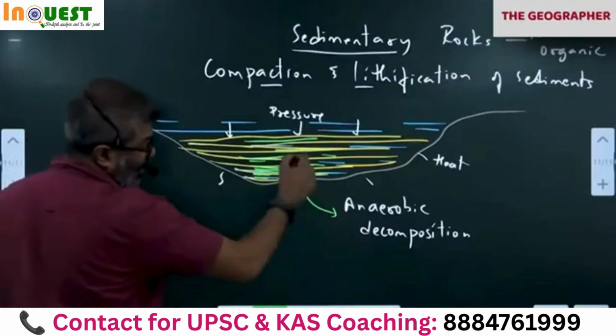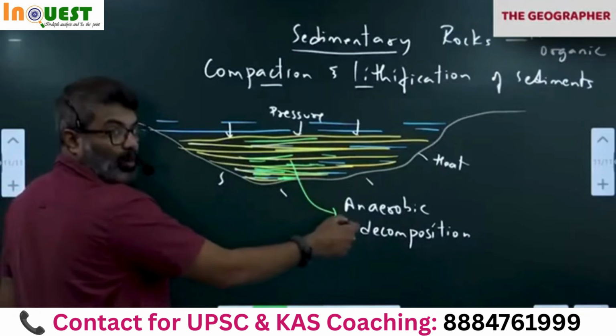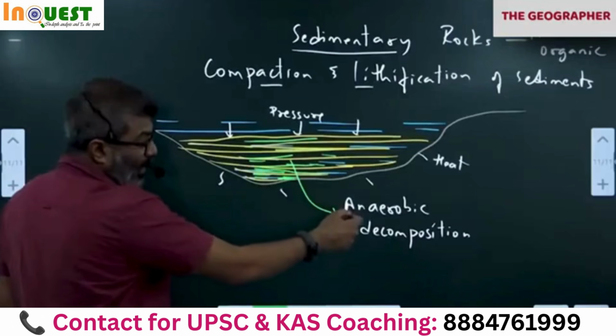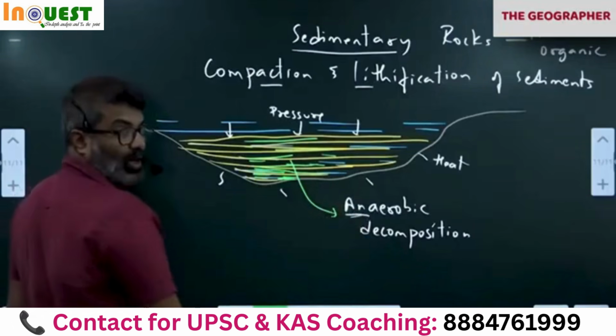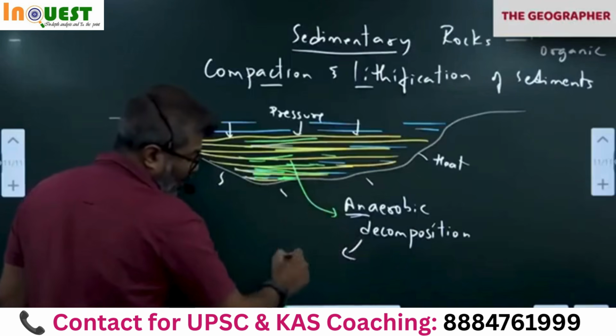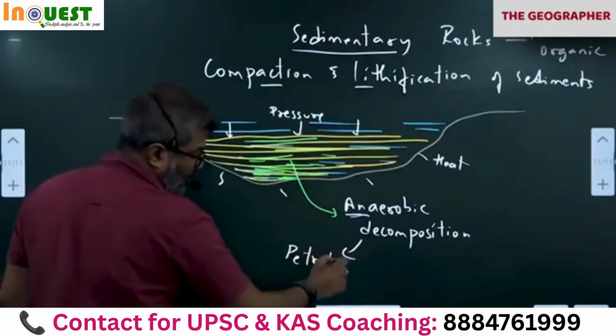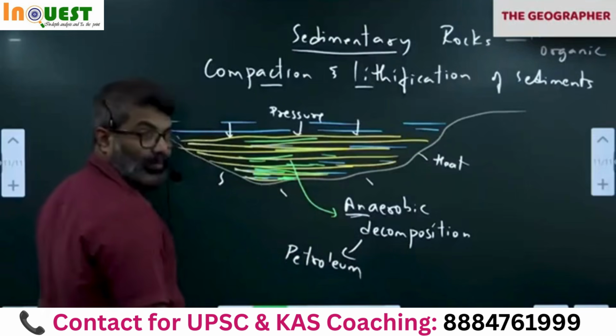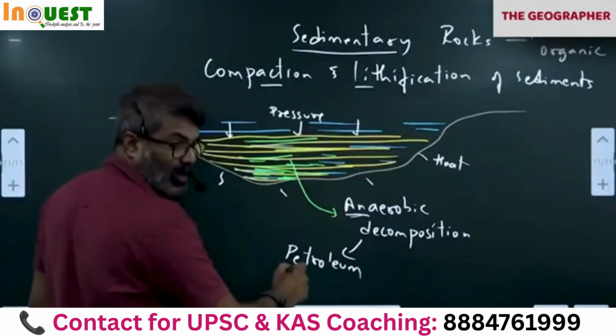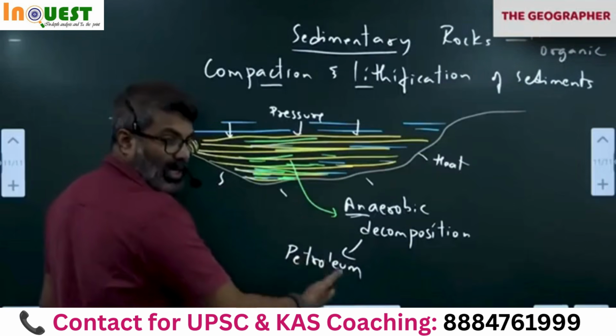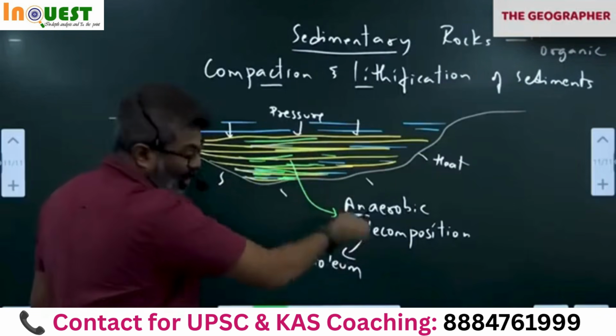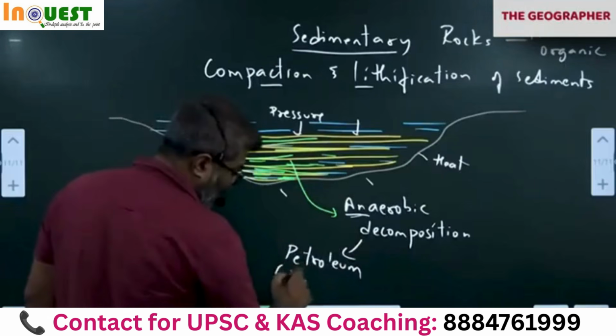Because what is happening to the organic matter inside? They are undergoing decomposition. Anaerobic decomposition within the rock. This leads to the formation of petroleum. Petroleum, in simple words, is hydrocarbon. Methane, ethane, butane, propane are all formed inside the rock.